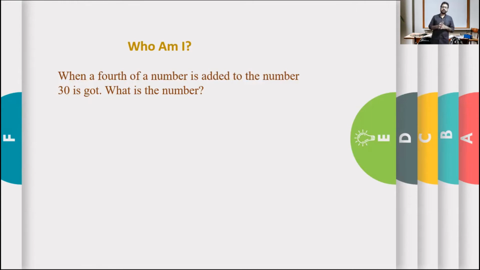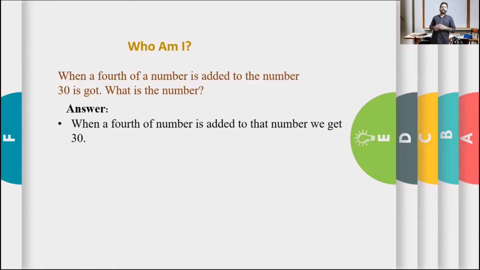So what is the number? An easy question. We can solve it, right? Those who can do it by yourself, you can go. If anybody has done, you can listen. See, it says when a fourth of a number is added to that number, we get 30. That's the mathematical statement. We have to change this statement into numbers. We can see.